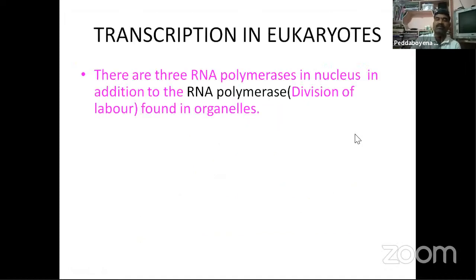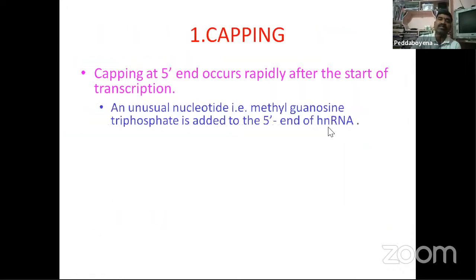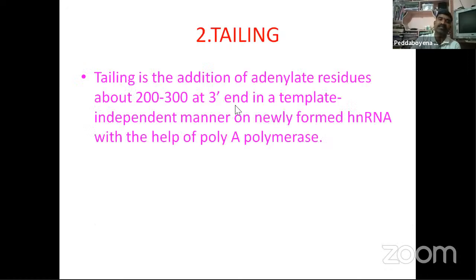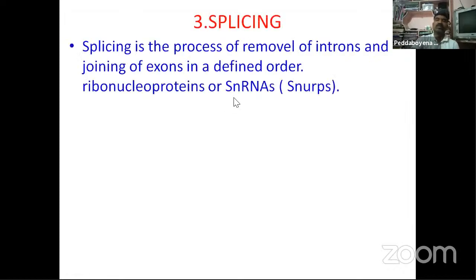Next, the last one. First, capping is completed, and next, tailing is completed, where poly A is attached to the 3' end. Next, splicing. Splicing is very important. Splicing is the process of removal of introns and the joining of exons in a defined order.